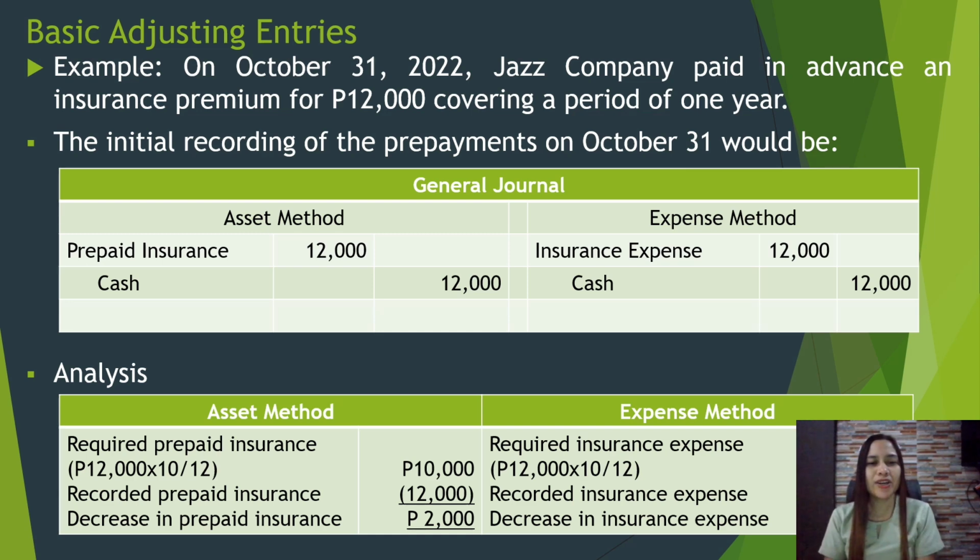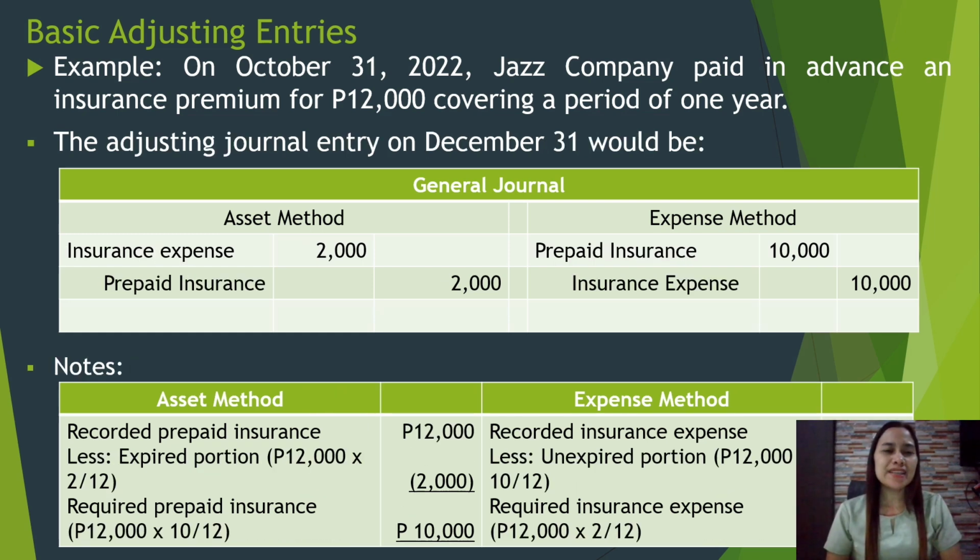So the asset method reflects the amount of decrease in prepaid insurance, and the expense method reflects the amount of insurance expense being consumed.